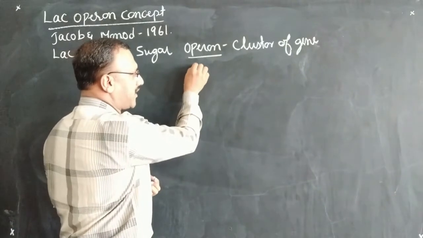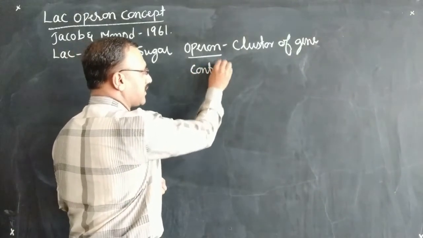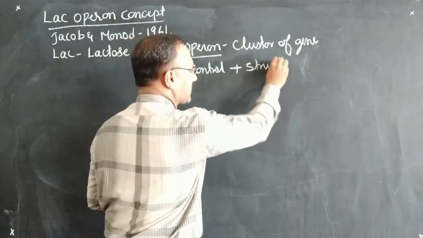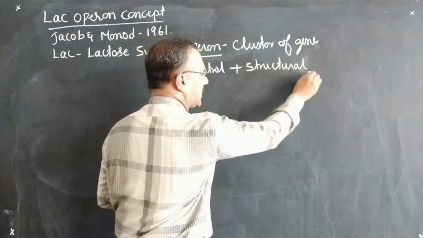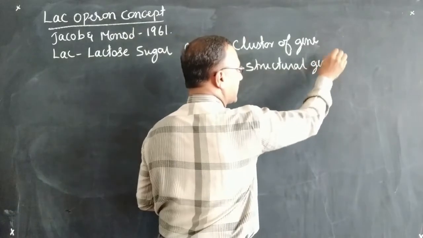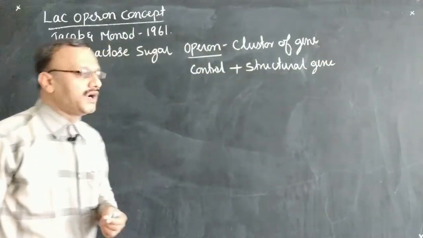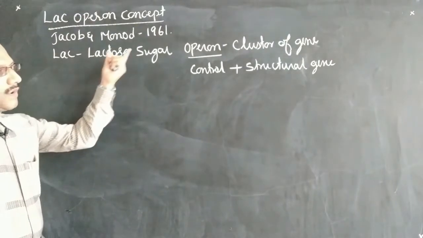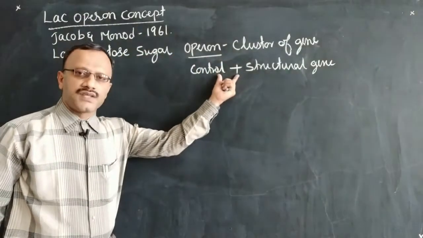Operon is made up of control gene and structural gene. That's why the name has been given lac operon. Lac for lactose, operon is a cluster of genes.